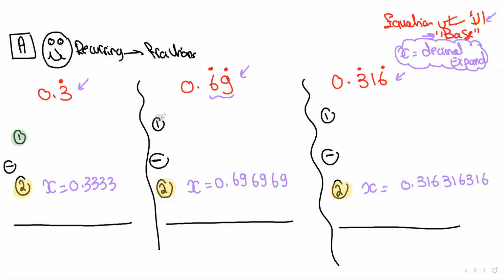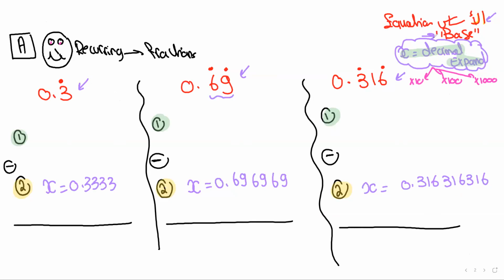Listen carefully. Equation number 1 is going to be the base equation multiplied by a power of 10. We either multiply by 10, or by 100, or by 1,000. When I explain case B, you will understand why we multiply by powers of 10. But the first equation will be this equation over here multiplied by 10 or 100 or 1,000.